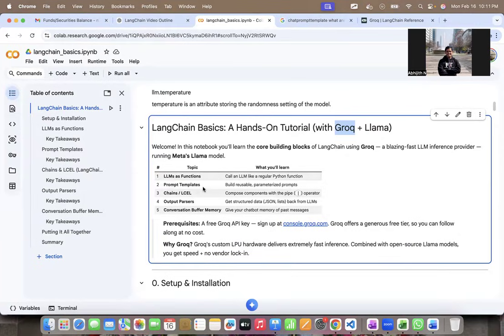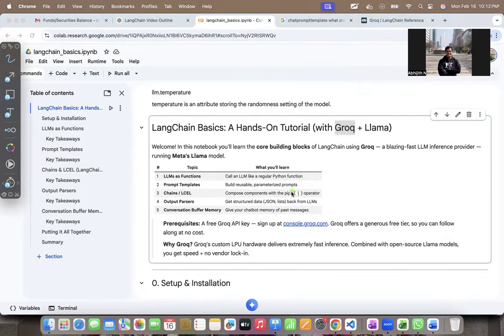And we'll understand the idea of prompt templates, which are reusable, parameterizable prompts. We'll understand LangChain Expression Language, LCEL, and how we can chain different components using an operator called the pipe operator. There is this pipe operator, which is the most interesting part of LangChain. We'll understand how LangChain helps us parse the output of LLMs. And we'll also understand how memory is managed, especially how short-term memory is managed by LangChain.